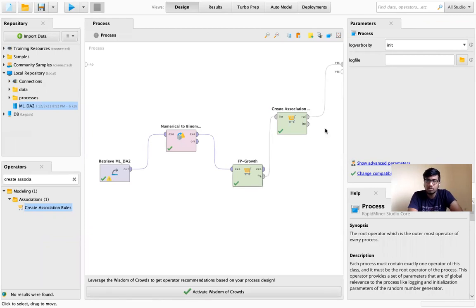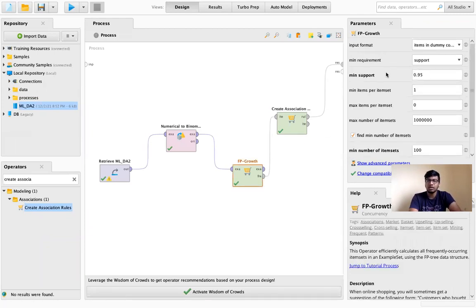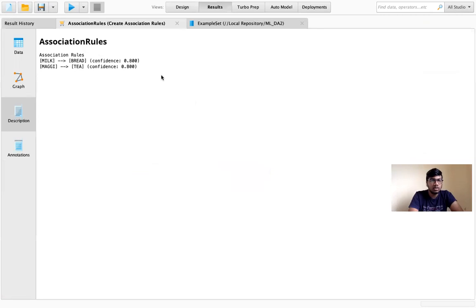For FP growth also, these are the default values. With the default values only, I have got this output. As we have taken 80%, these are the strong values, so it is true.